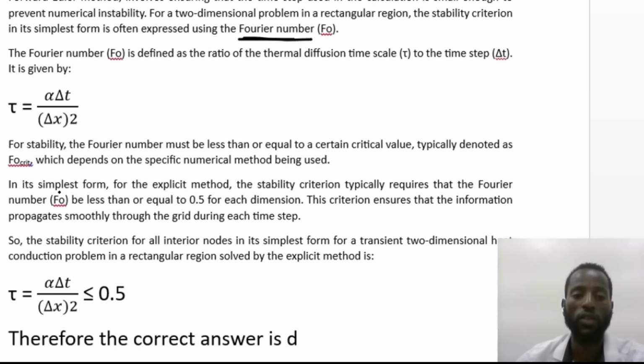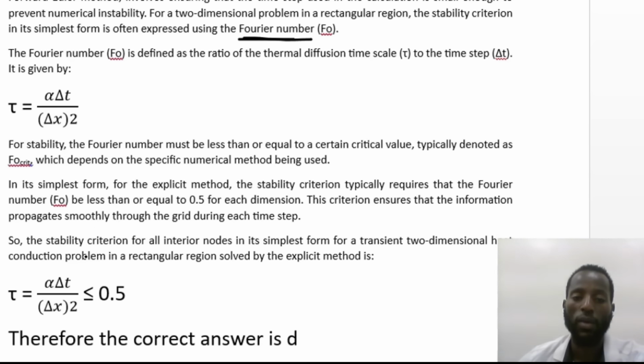In the simplest form, for the explicit method, the stability criteria typically requires that the Fourier number be less than or equal to 0.5 for each dimension. This criteria ensures that the information propagates smoothly through the grid during each time step.